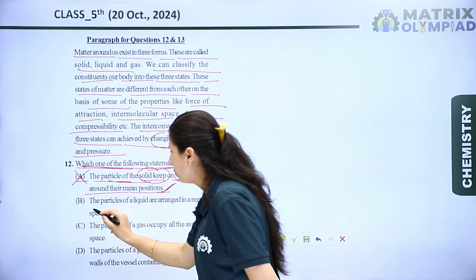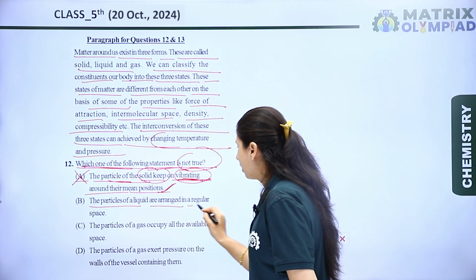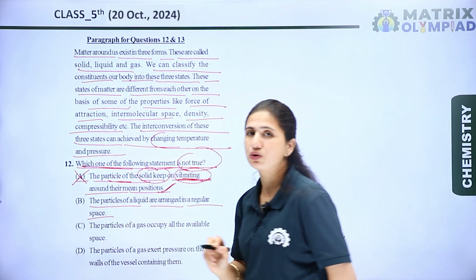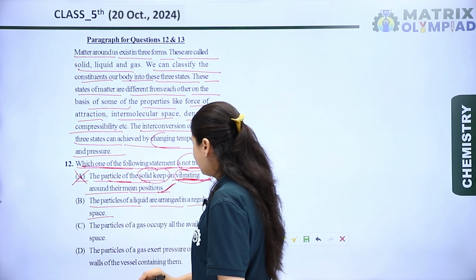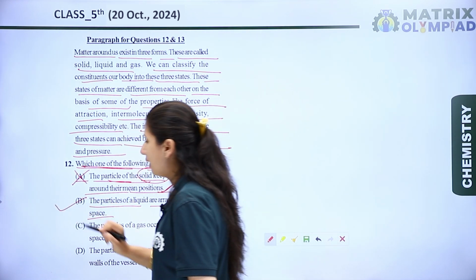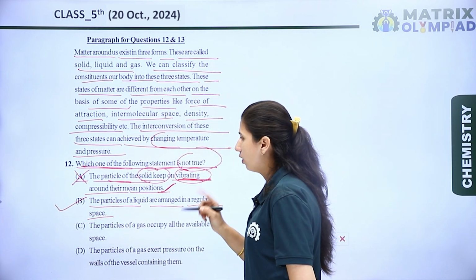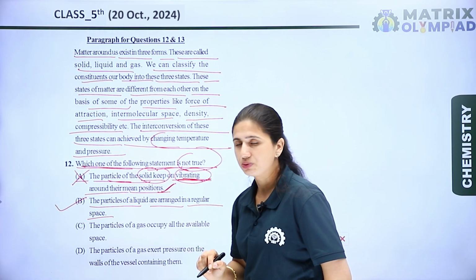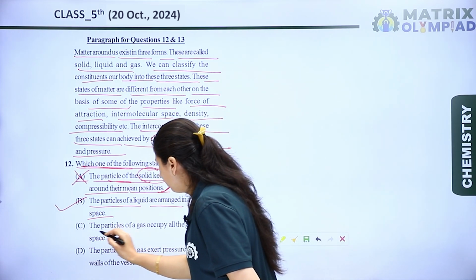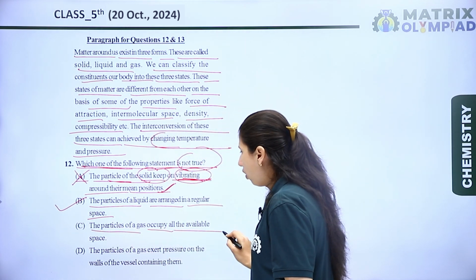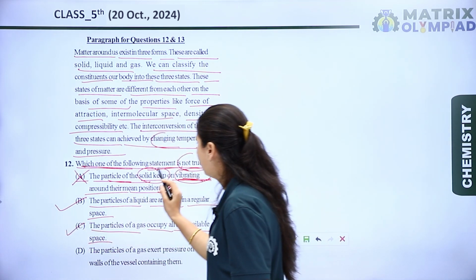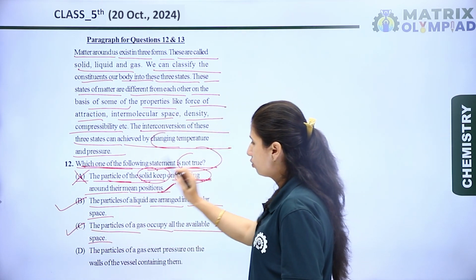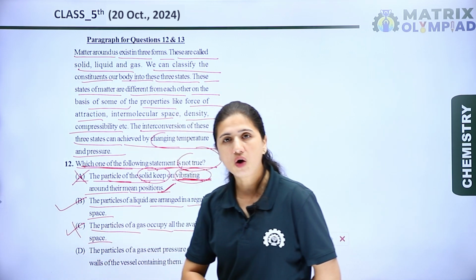Now let's see B. The particles of a liquid are arranged in a regular space. No, the particles of solids are arranged in a regular space. So this statement is not true, and according to the question, this is the right option. Now, next is, the particles of a gas occupy all the available space. It is completely a true statement, but here we look for the not true statement, so it is a wrong option.